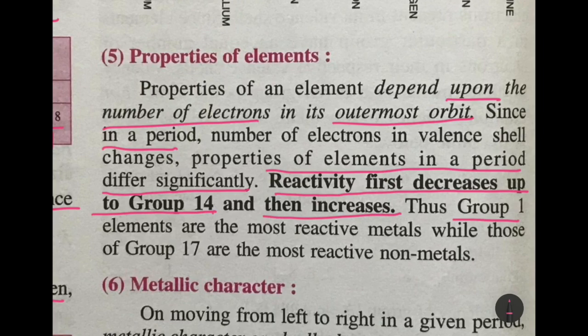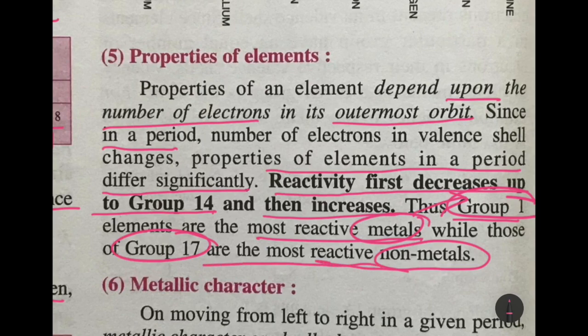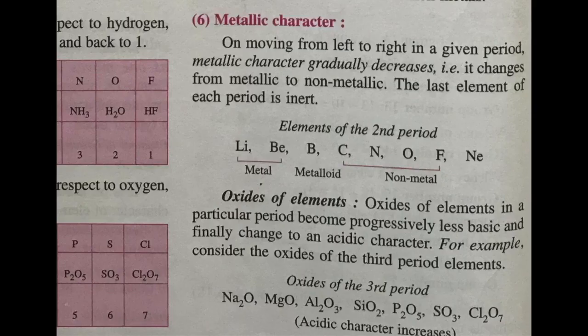So in group 1, elements are the most reactive. Okay, the most reactive metals you'll find in group 1, while group 17 has the most reactive non-metals. Group 1, very reactive metals, and group 17, most reactive non-metals. Now, when we look at the metallic character in any given period, you will see that when you move from left to right in any period, the metallic character gradually decreases. It becomes less and less.